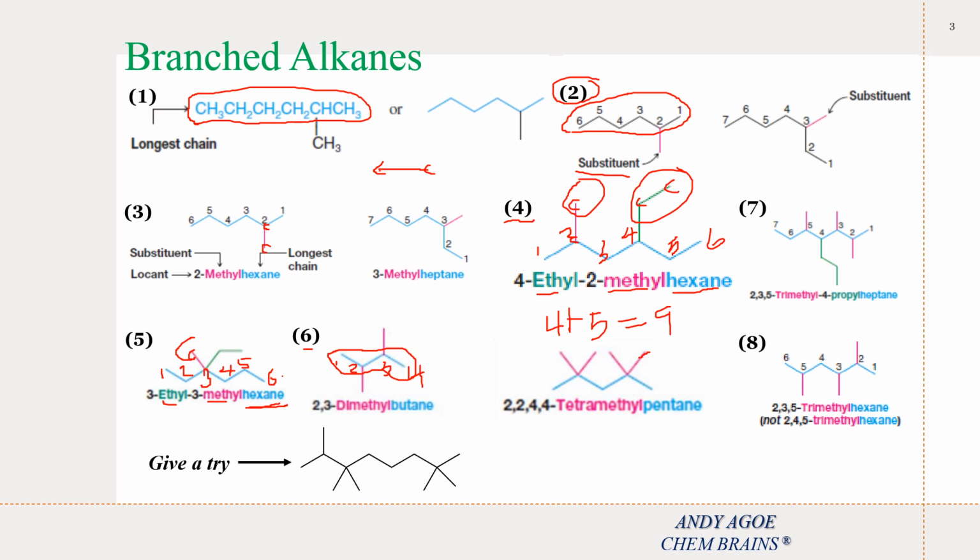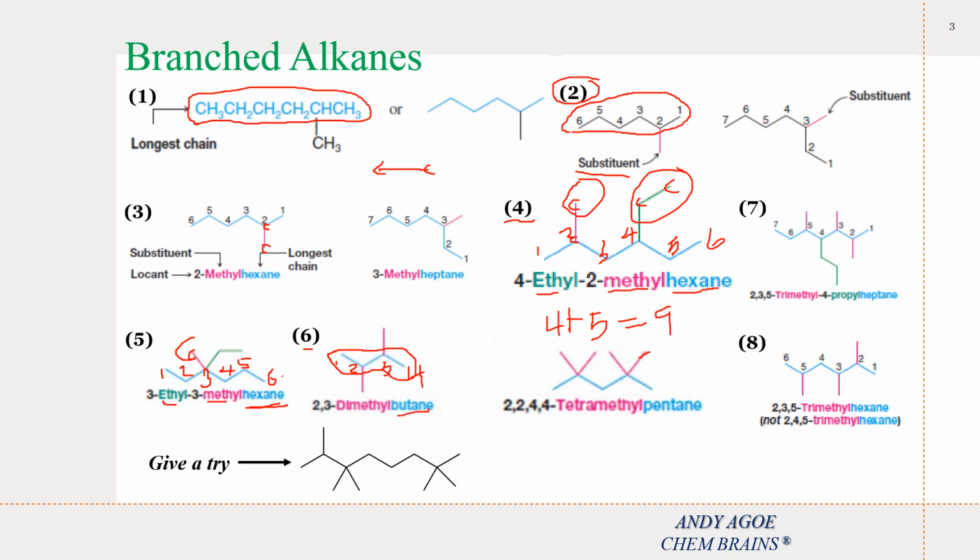Now, what substituent is this? This substituent has 1 carbon, so we say methyl. What substituent is this? This substituent has 1 carbon, so we say methyl. So this is an identical substituent at a different position. So in a case where we have identical substituents, then we need to choose the prefix di, tri, tetra, penta, and so on.